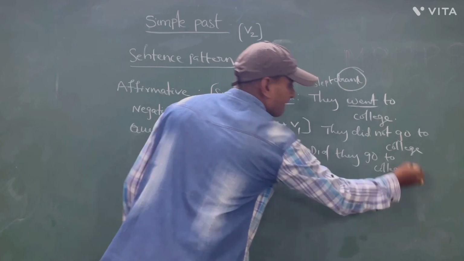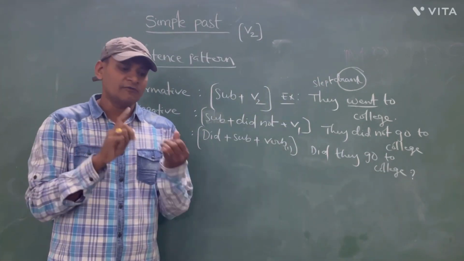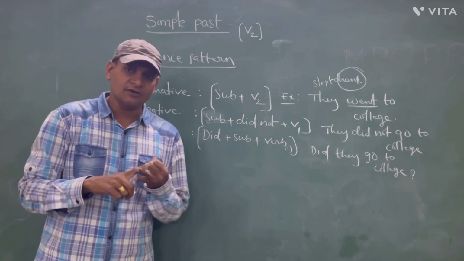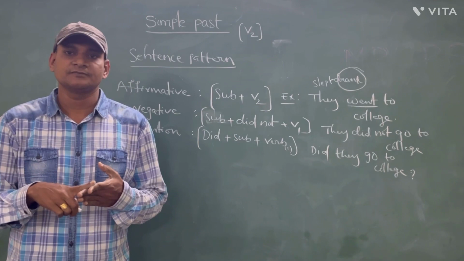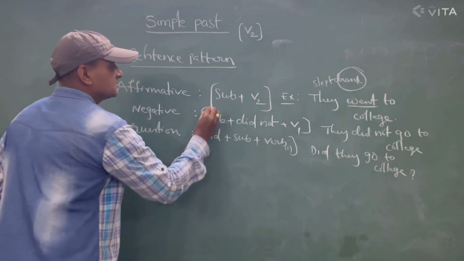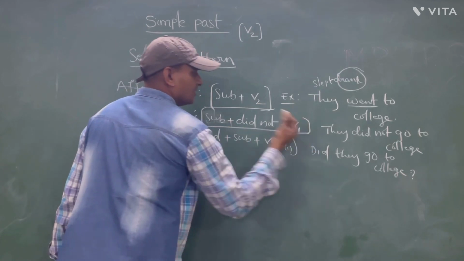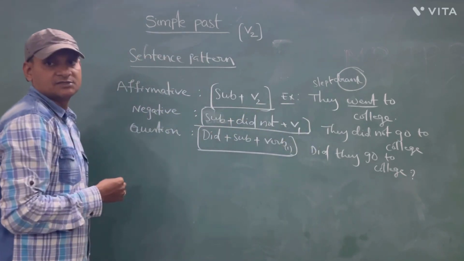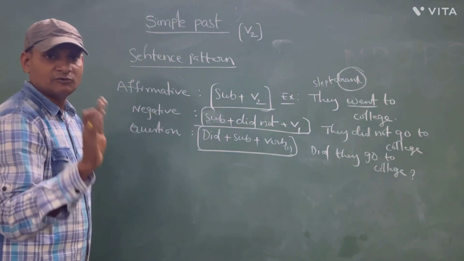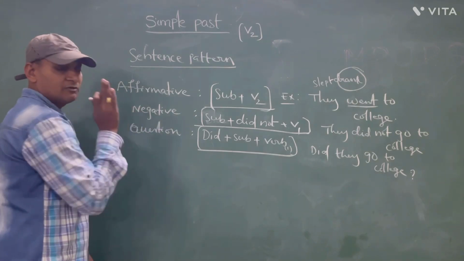Question mark. In this way, you can write affirmative, negative, and question mark sentences in simple past. This is the affirmative structure, the structure of negative, and the structure of question mark sentences. Now, I will give you one sentence in affirmative. You tell me in negative and question.